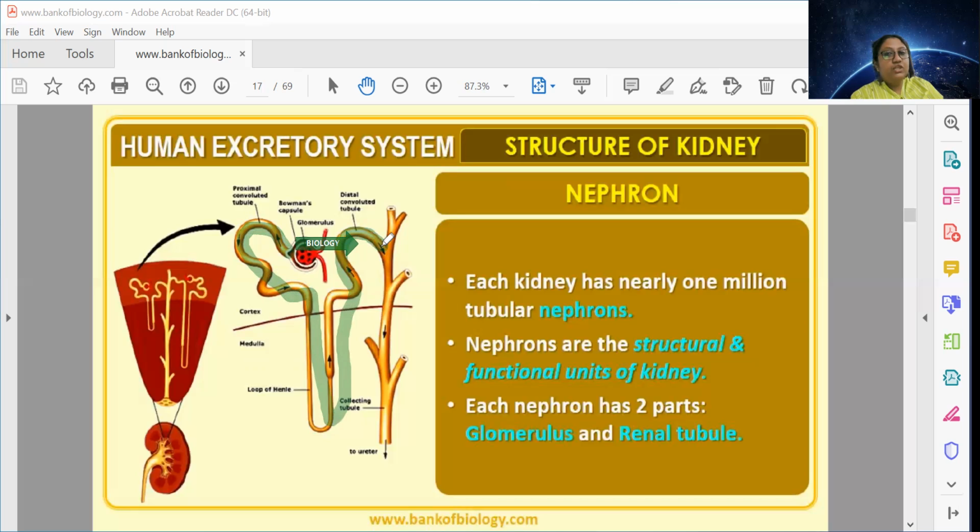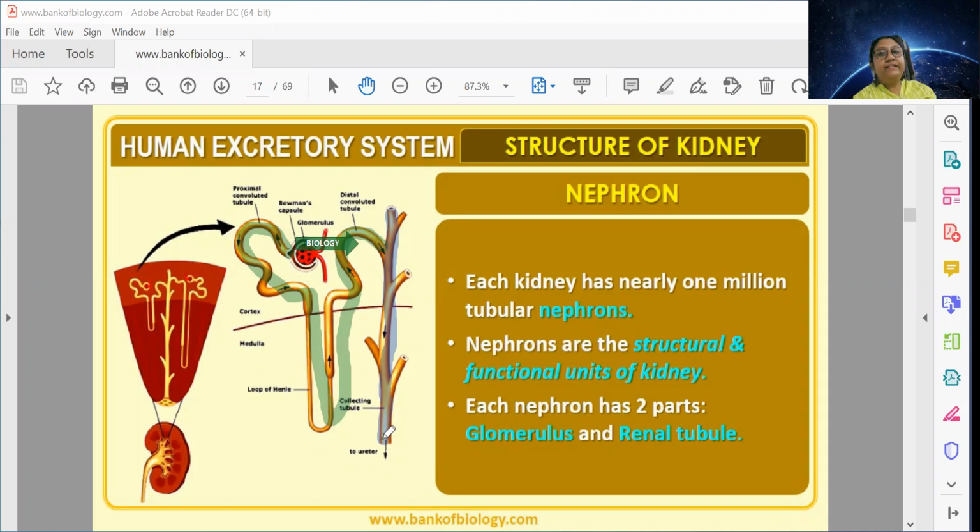You can see this collecting duct, which is true to its name. I marked the collecting duct in blue color. The collecting duct is collecting the urine produced inside the nephron.